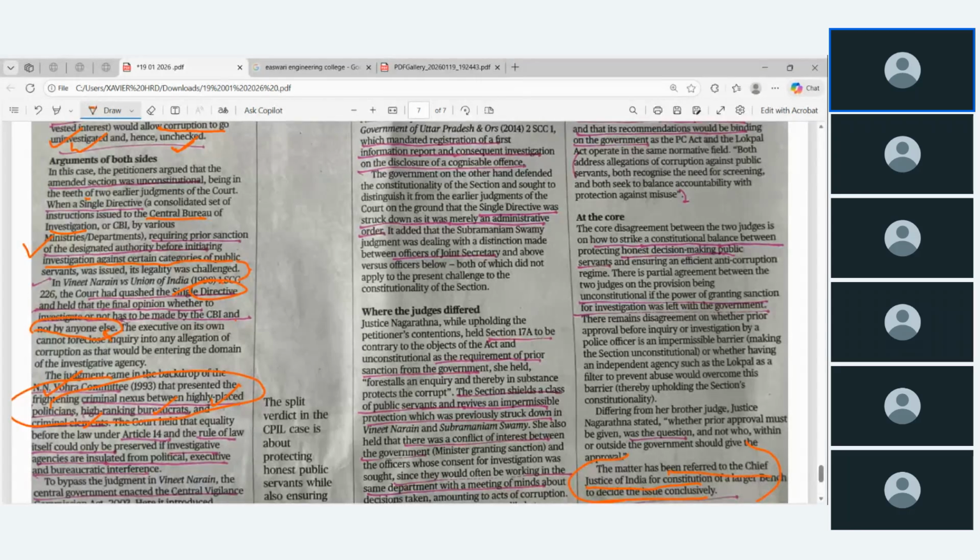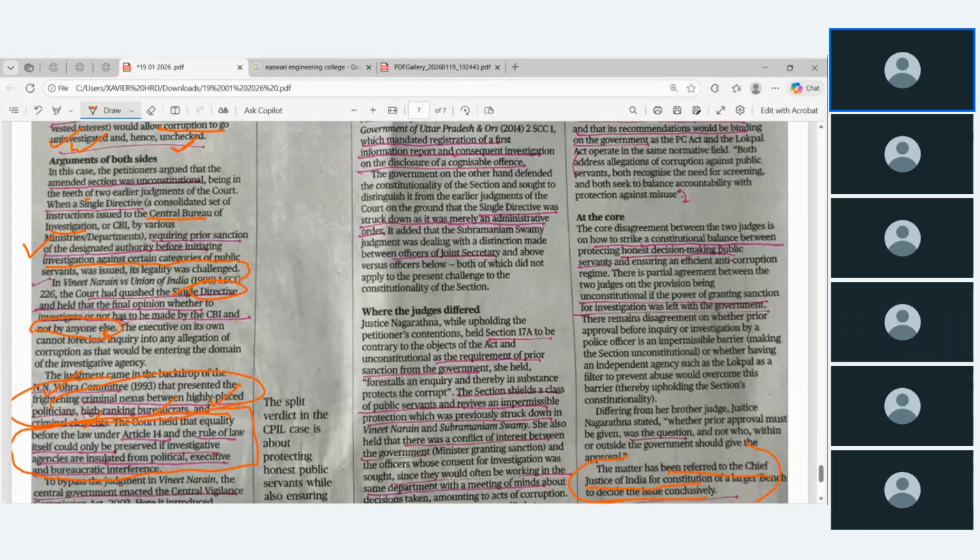The court held that equality before law under Article 14 and the rule of law itself would only be preserved if investigative agencies are insulated from political, executive, and bureaucratic influence. இது தனியா அப்படியே எழுதி வச்சுக்கோ. அதாவது கோர்ட் என்ன சொல்றதுன்னா Article 14 படி equality before law, equal protection of law.